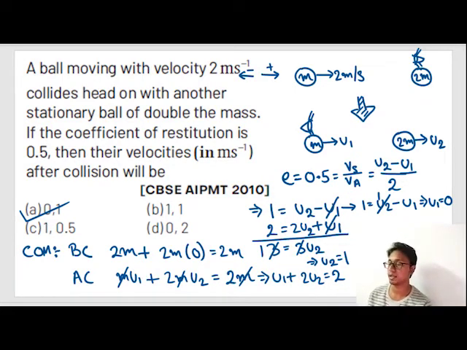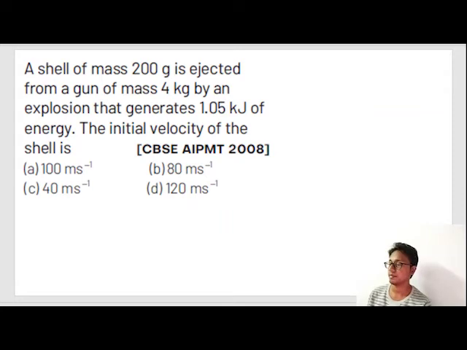Okay. Let's do the next question. A shell of mass 200 gram is ejected from a gun of mass 4 kg by an explosion that generates 1.505 kilojoule of energy. The initial velocity of the shell is. Okay. Now I told you again and again, in an explosion, the entire explosion energy or entire chemical energy of the explosion is converted into kinetic energy of both the particles or kinetic energy of the system.